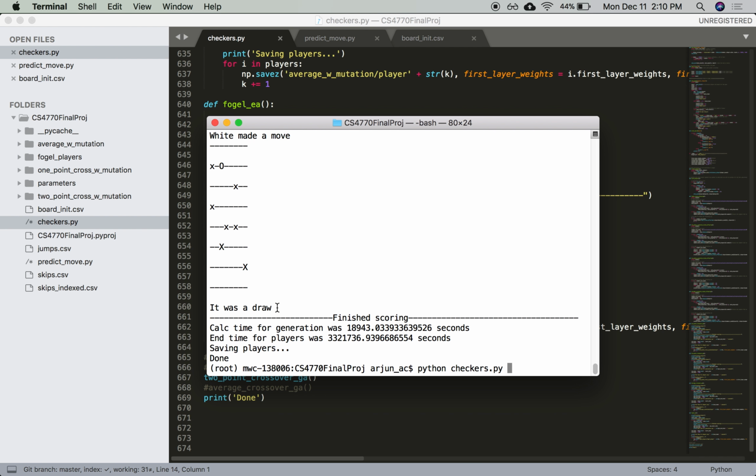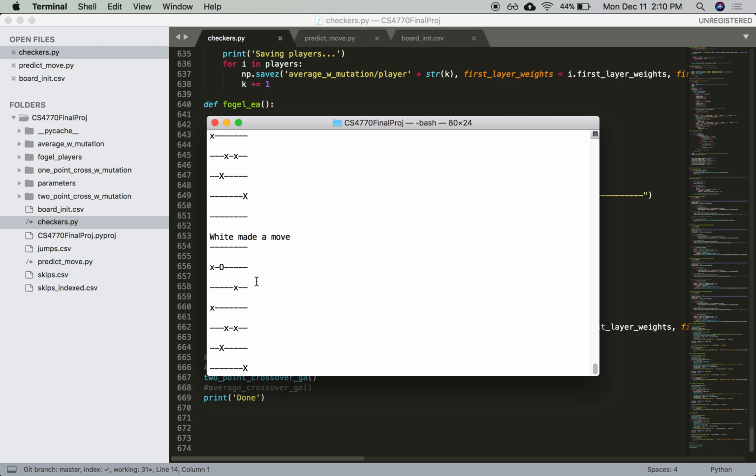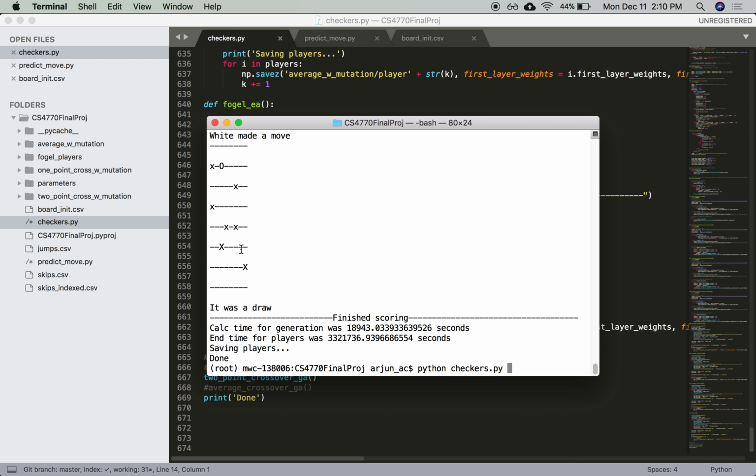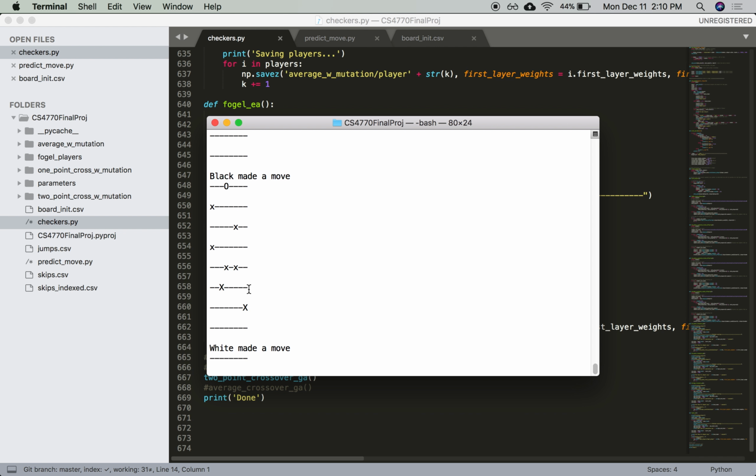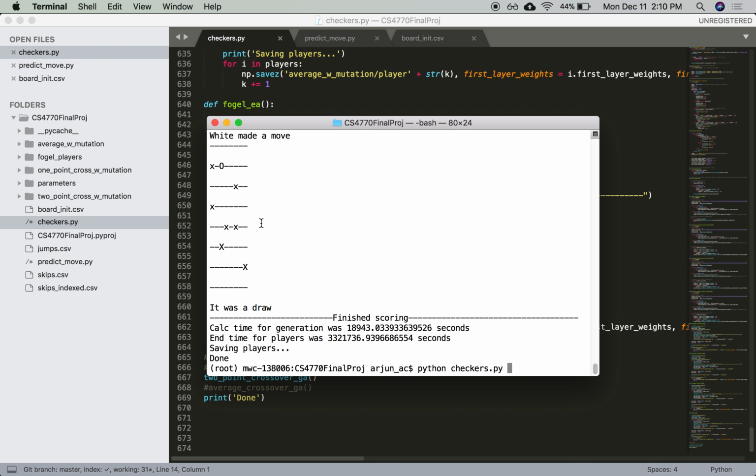And we see here there are 8 rows. The 8 rows correspond to the 8 rows of the checkers board, and the X marks, these X crosses, are the positions of the white, and 0 is the positions of the black or red.